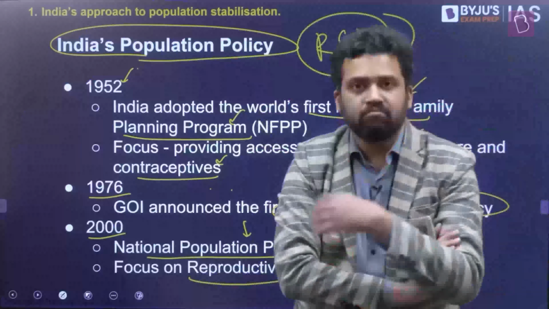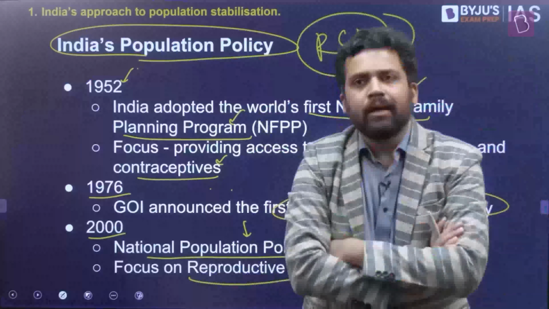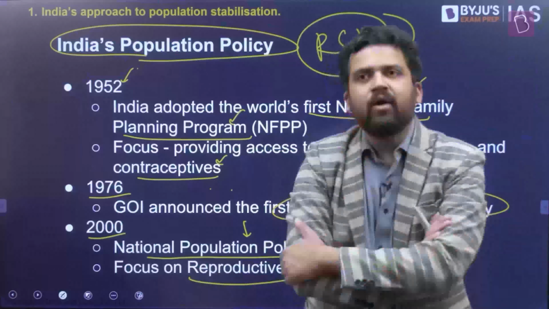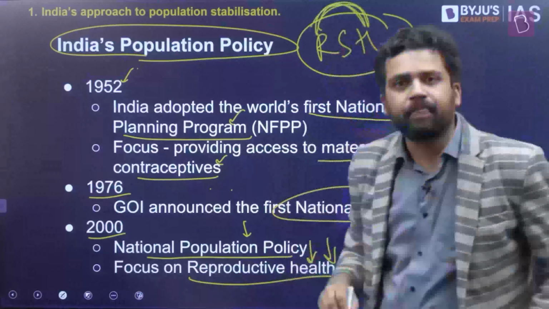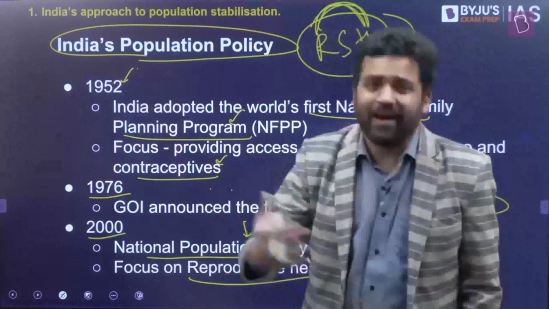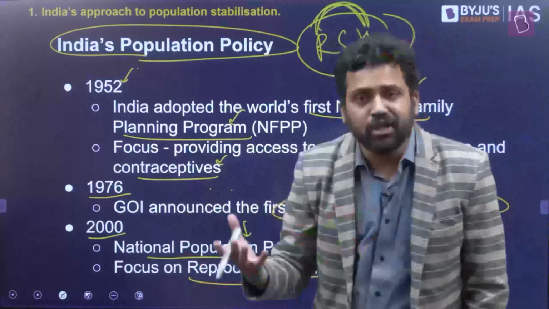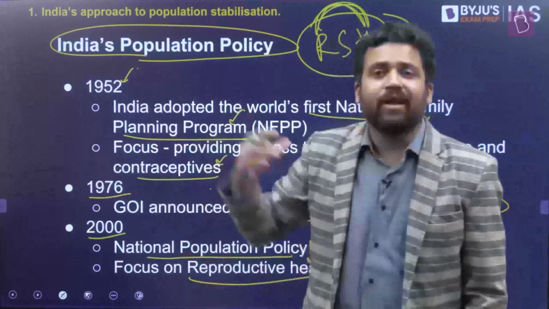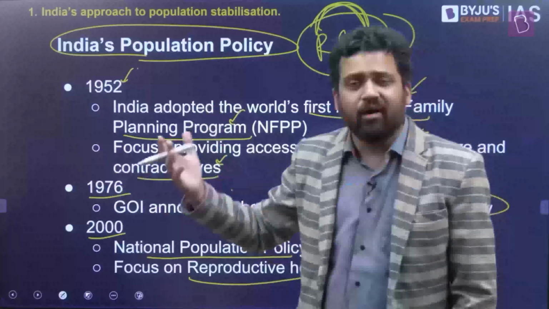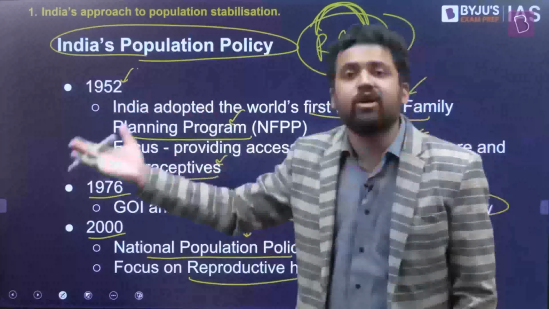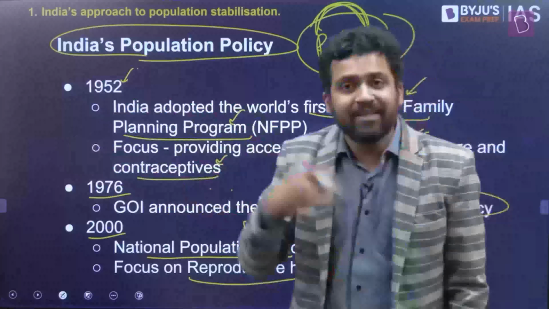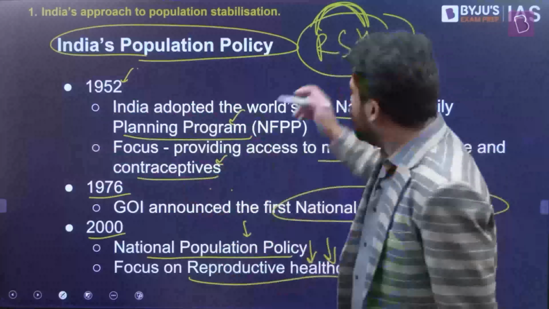There might be some couples who want to have children, who want to reproduce. Now, if there's a couple who wants to have children, they should have access to all the different kinds of reproductive health services. For example, the female should have access to different kinds of information. On top of that, the female who's pregnant should have access to nutrition, she should have access to health checkups, she should be able to deliver in proper healthcare institutions. After delivery, the child should be able to access different kinds of vaccination facilities, the female should get different kinds of care and attention, the child should get different kinds of care and attention. So all these things are part of reproductive health. This ensures that the mother as well as the child are healthy. So this is called reproductive health.